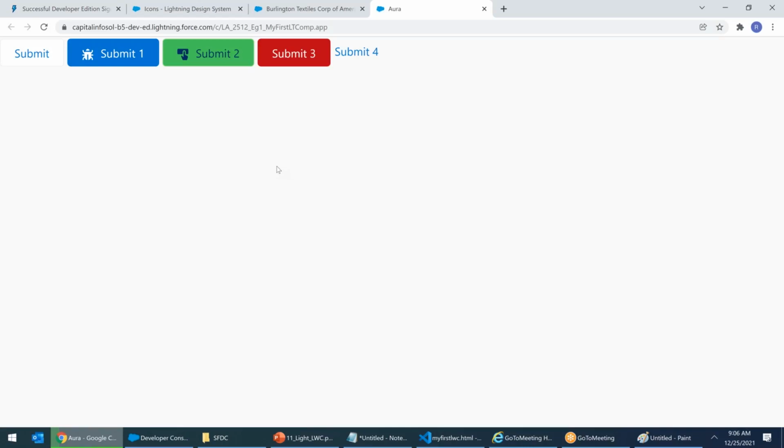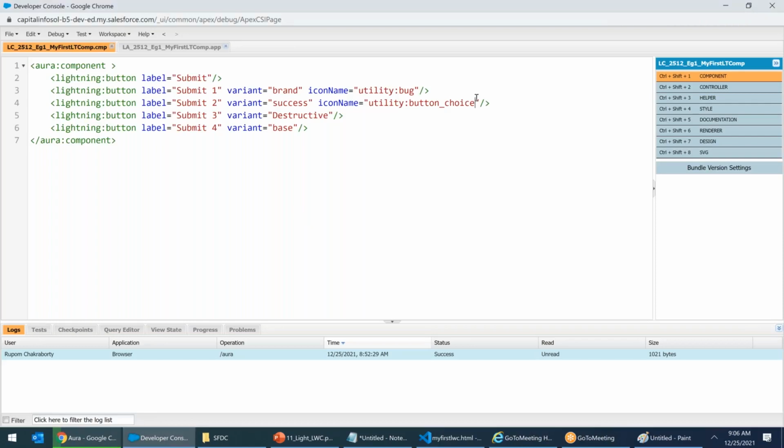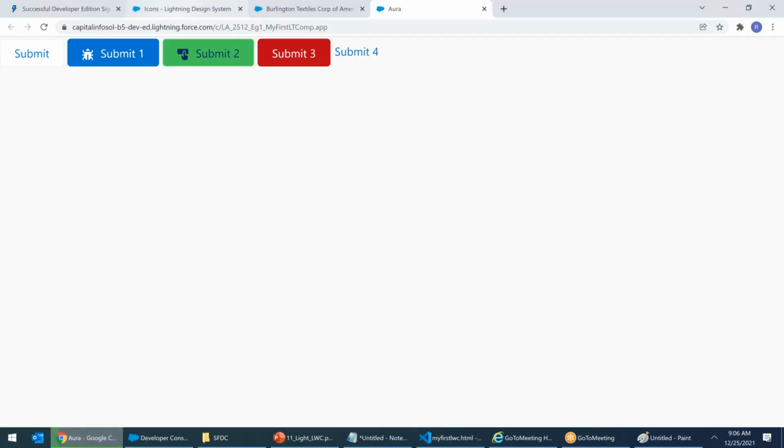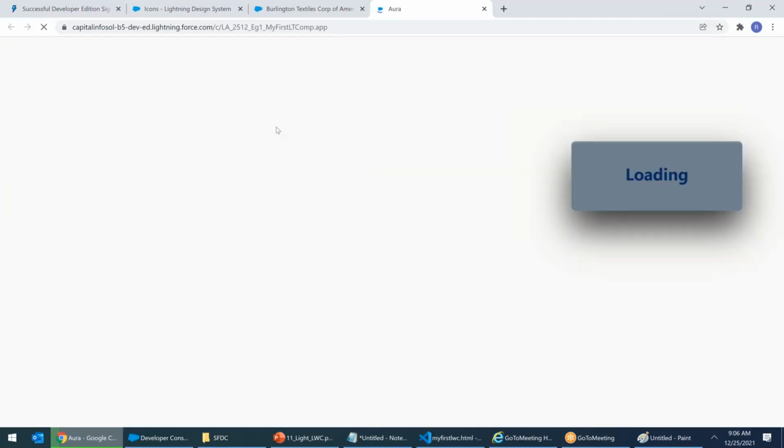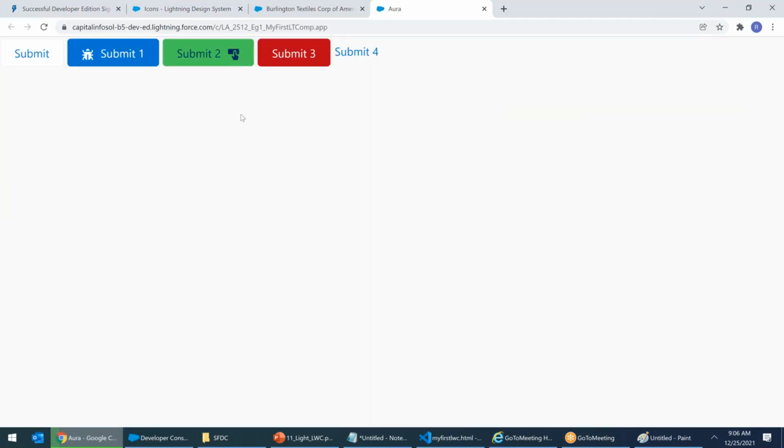I want icon position, left or right. You can use it. Icon position equals to right. Control S. I refresh it. Now the icon will come on the right side. See, earlier it was on the left side. Bug is on the left, whereas in submit 2, you see that the icon has come to the right side.